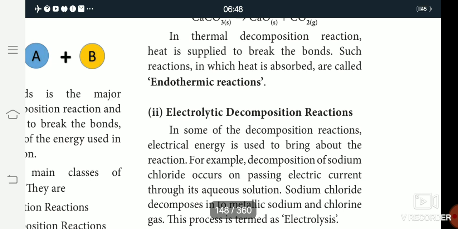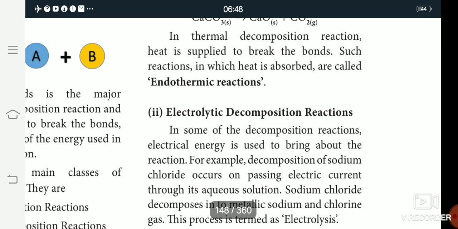Then the electrolytic decomposition reaction. The electrolytic decomposition reaction is the process in which an electric current is passed through a substance to effect a chemical change.